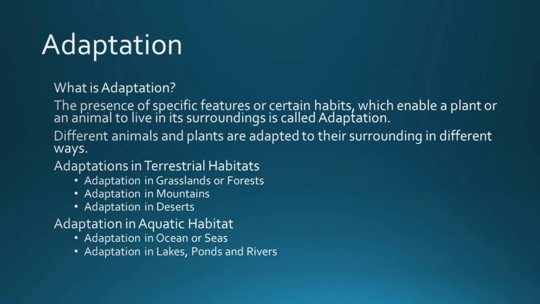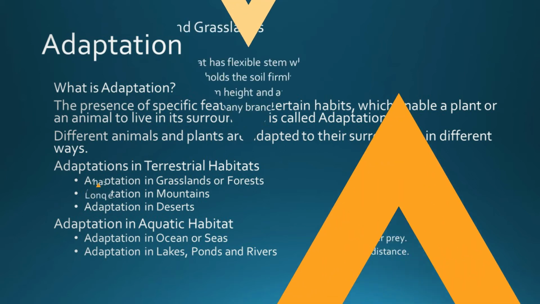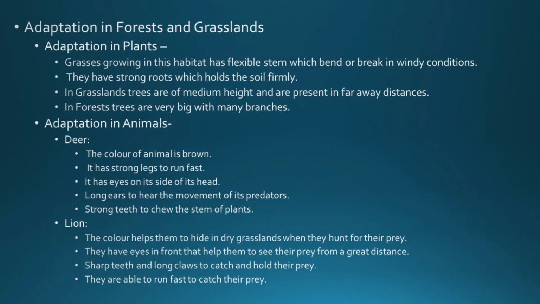Then we will discuss adaptation in aquatic habitat, that is adaptation in ocean or seas, and adaptation of plants and animals in lakes, ponds and river. Now, first adaptation in forests and grassland. First, we will see adaptation in plants. In forest and grassland, what is the situation there?